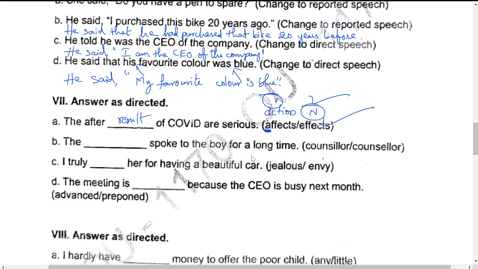Next, the dash spoke to the boy for a long time. The counselor or councillor. This councillor is a member related to some organization, related to politics and all. And this counselor is somebody who guides, who motivates you, who solves your problem, who can guide you. Now the dash spoke to the boy for a very long time. Who speaks to the boy? Counselor, second one.